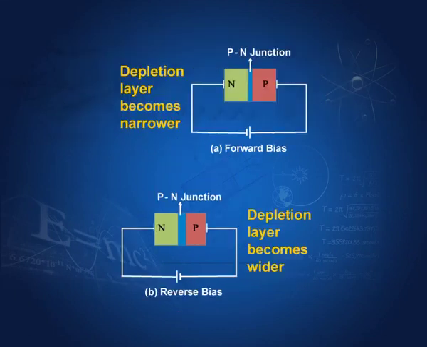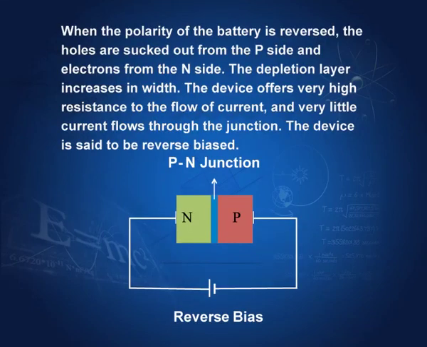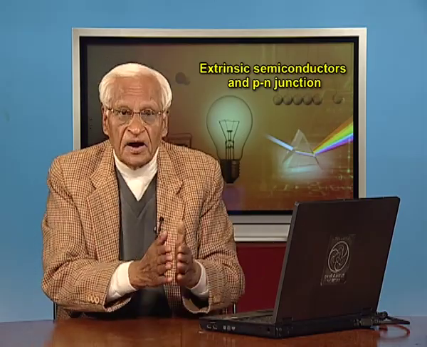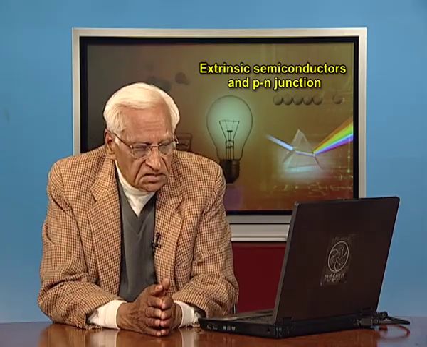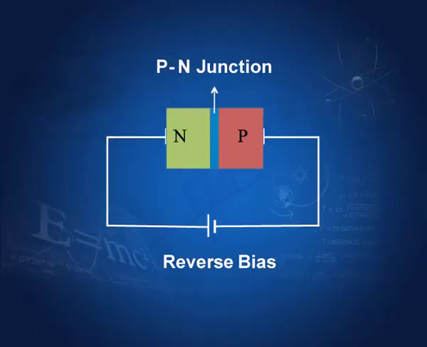I will show you here. Yeah, this depletion layer in the reverse bias becomes broader or thicker, here it is narrower in the forward bias case. So, the depletion layer increases in width, the device offers very high resistance to the flow of current. In reverse bias there is hardly any flow of current, therefore, it has very high resistance. In forward bias there is a current flowing freely, and therefore, very little resistance. So, in forward bias the resistance of the junction is very small, in the reverse bias the resistance of the junction is very high.